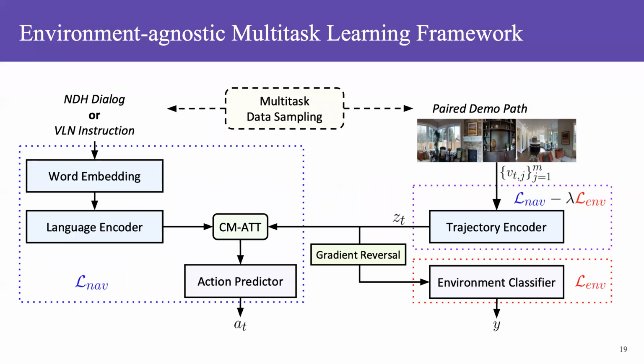Now we have the final learning framework, environment-agnostic multitask learning. During training, the environment classifier is minimizing the environment classification loss, while the trajectory encoder is maximizing the classification loss and minimizing the navigation loss. The other modules are optimized with the navigation loss simultaneously.